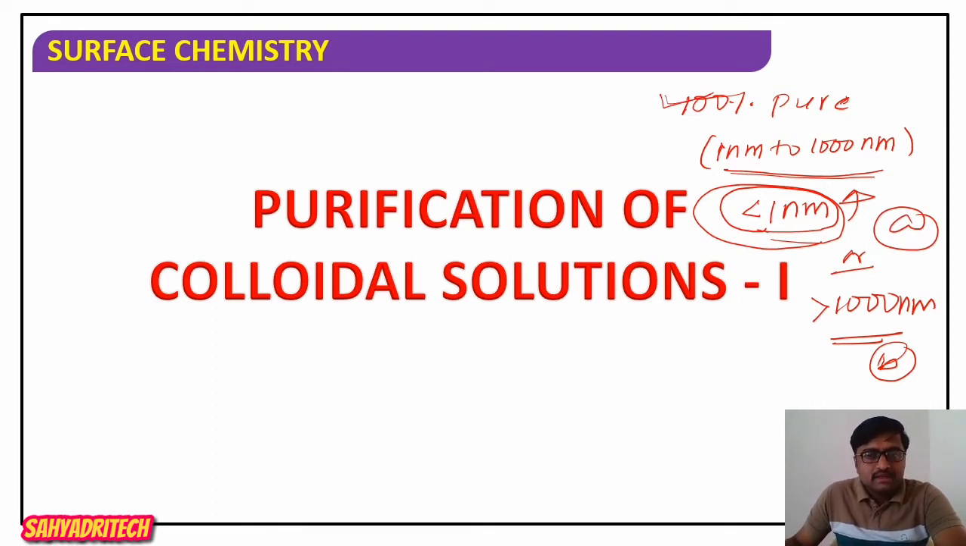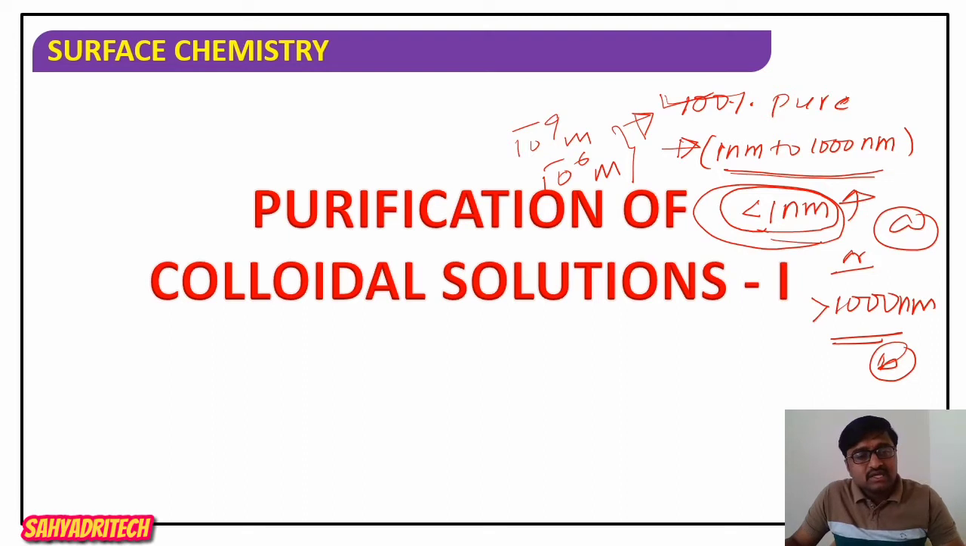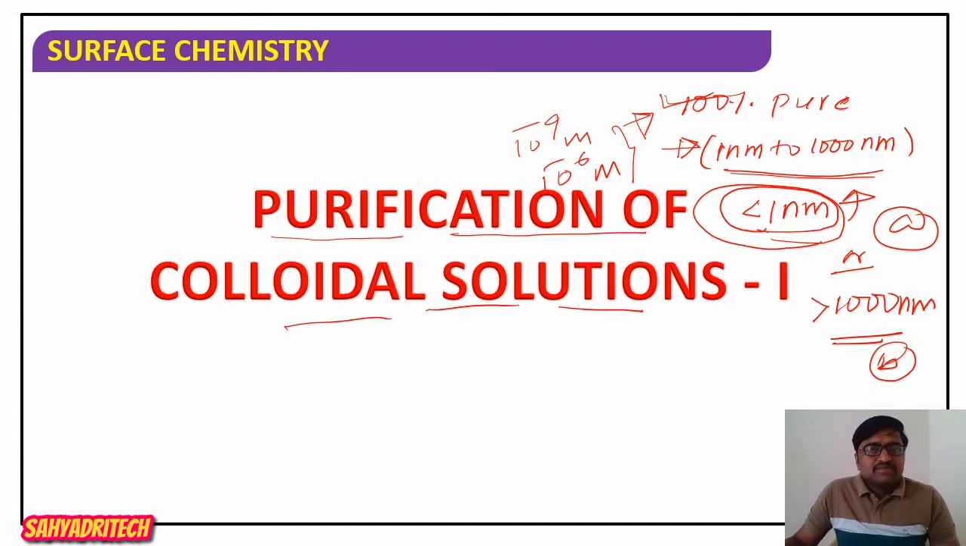To say colloid, the particles must be in the range of 1 nanometer to 1000 nanometer, or I can say 10 raised to minus 9 meter to 10 raised to minus 6 meter. Otherwise we won't say it is a 100% pure colloid; it is an impure colloid. In such a case, it is necessary to think of purification of colloidal solutions. In this session I'm going to consider some processes which are used